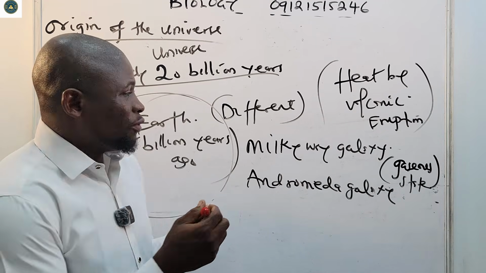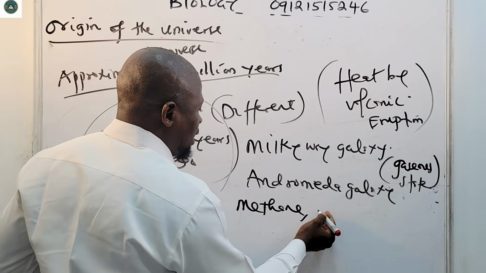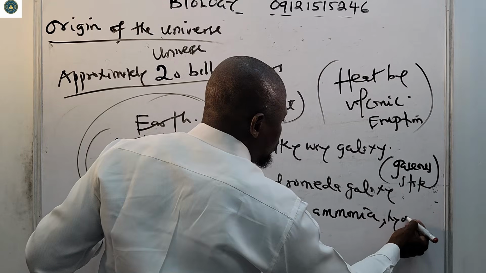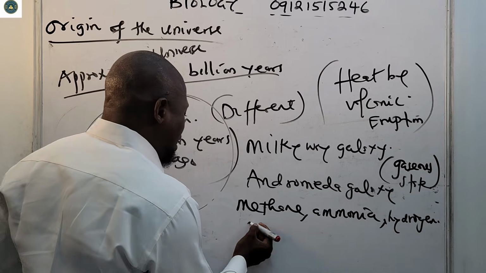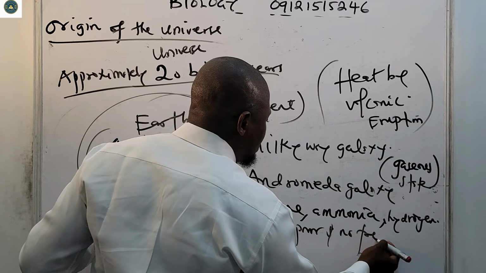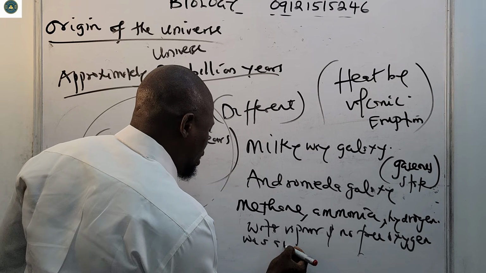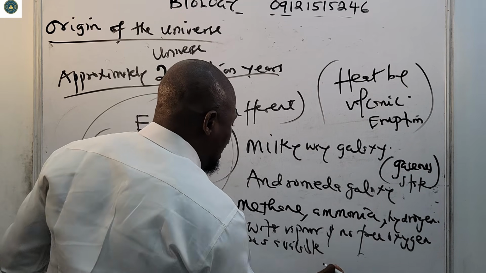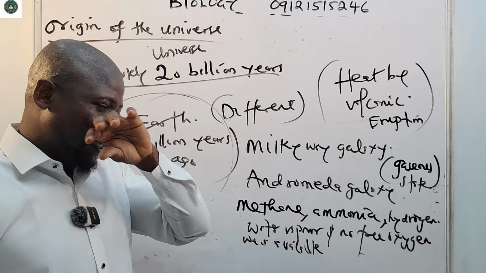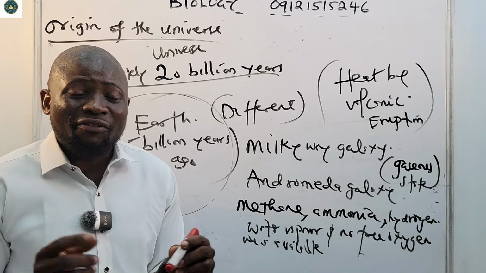There was an abundance of methane, an abundance of ammonia, an abundance of hydrogen, an abundance of water vapor, and no free oxygen. No free oxygen was available at that time. There must have been an abundance of these gases: methane, ammonia, hydrogen, water vapor, and of course there was no free oxygen available at that time.